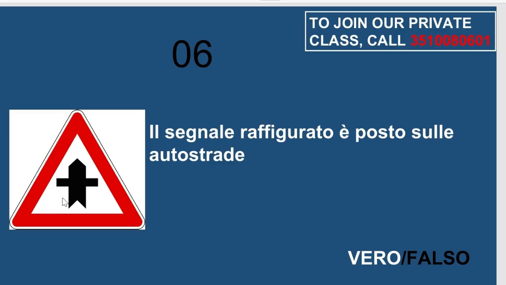I repeat, the intersezione con diritto di precedenza panel you are seeing here only indicates an intersection where you have priority over vehicles coming from the secondary road, which is vehicles coming from the minor road from the left and the right will have to yield to you that is on the big road. Okay? So the number six is falso, not vero.